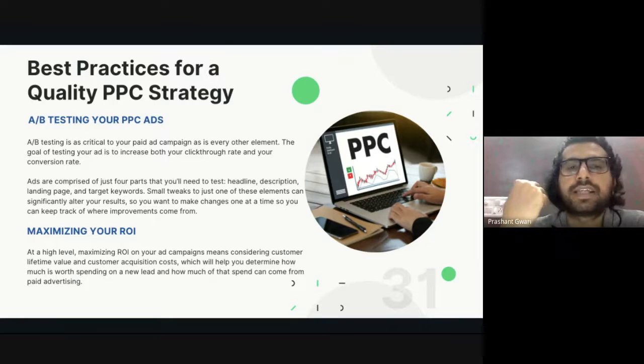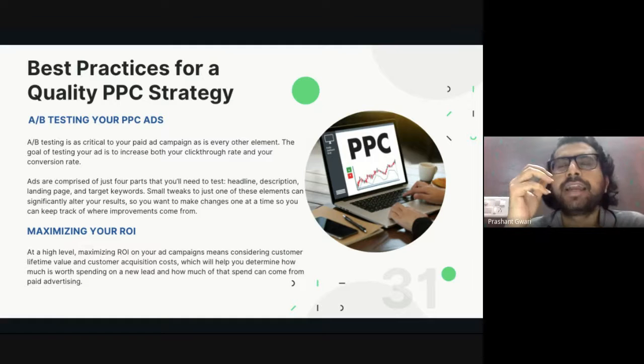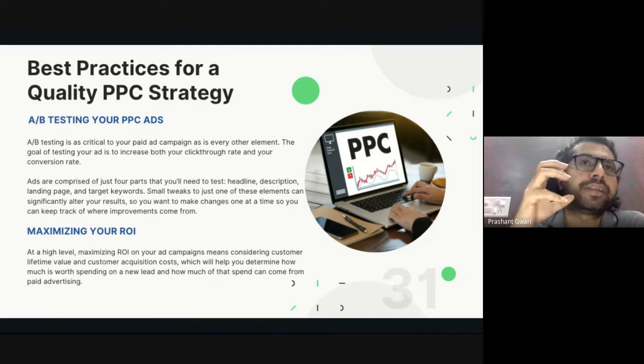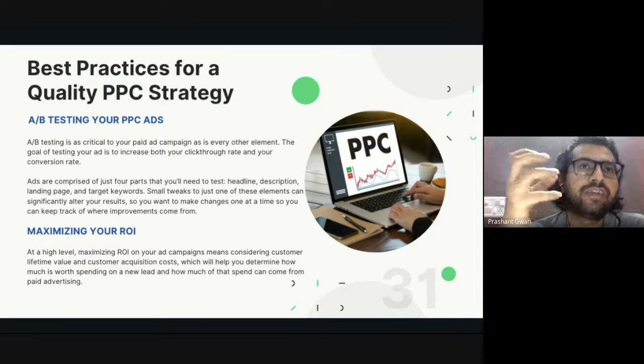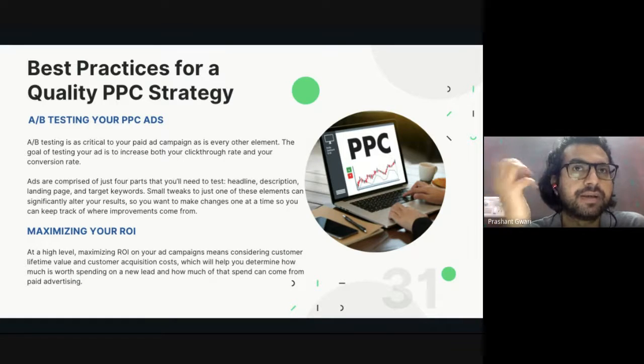Now come to the second important quality of PPC strategy, which is maximizing your ROI. ROI means return on investment. Most marketing campaign success depends upon ROI. That means the amount you are spending on advertisement versus what you are getting in return from that advertisement.